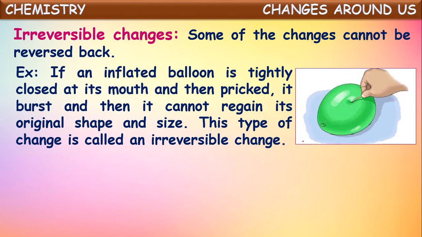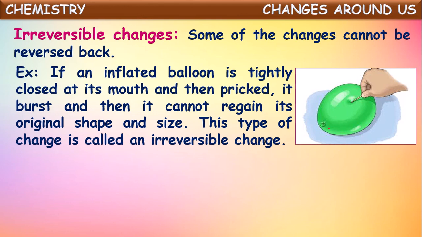In the earlier example for reversible change, we took a balloon and blew air into it to make it inflated, and again by opening the mouth the air goes off and it is deflated. There it gets its original shape and size. But if you take a balloon, blow air into it to inflate it, tightly close its mouth and then prick it with a pin, what happens?